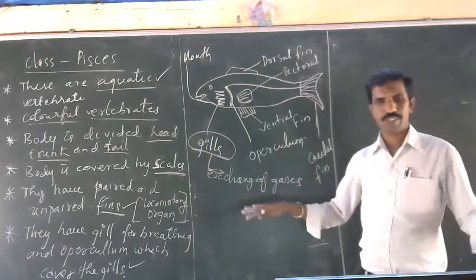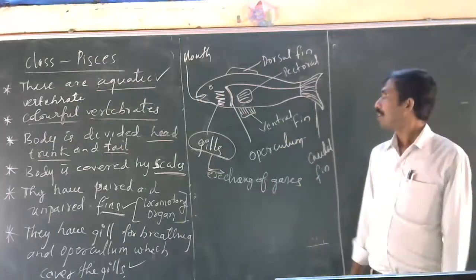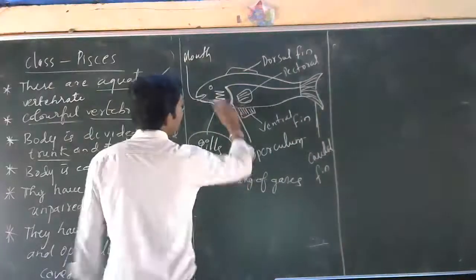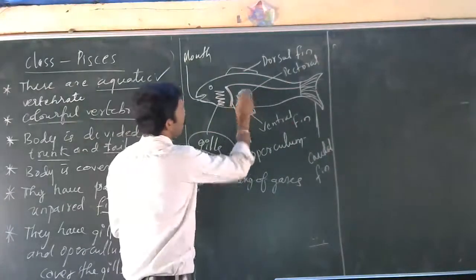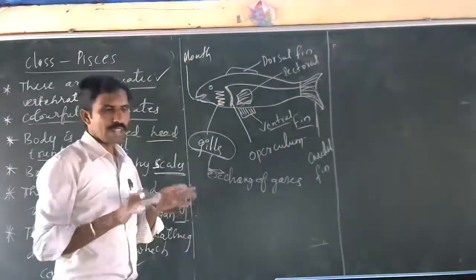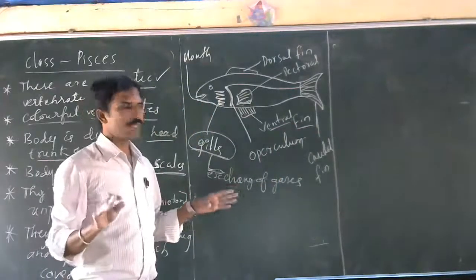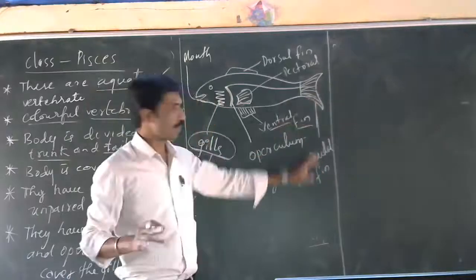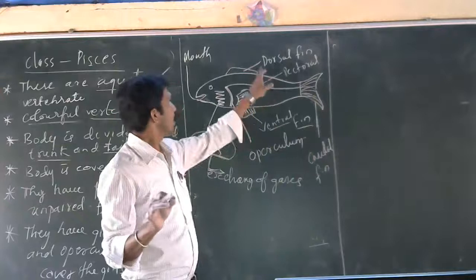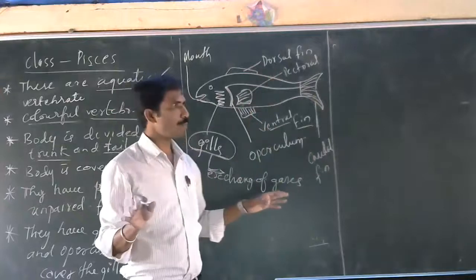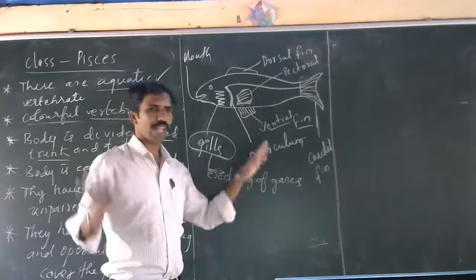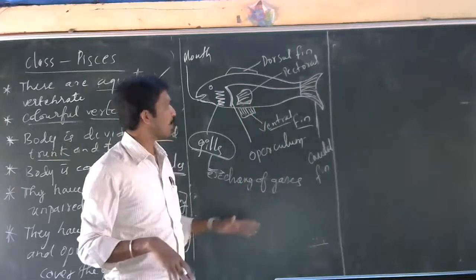This is the pectoral fin, actually. See, the body is spindle shaped, and this is the pectoral fin. This is also the ventral fin, or pelvic fin, and it is also paired. This caudal fin is unpaired, which means it does not have a pair. The dorsal fin is also an unpaired fin. The ventral fin is a paired fin, which helps in swimming and balancing of the body.